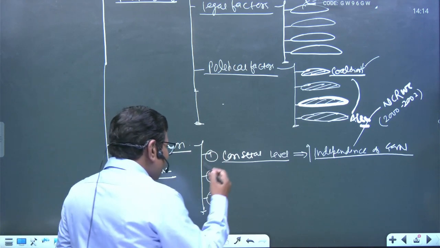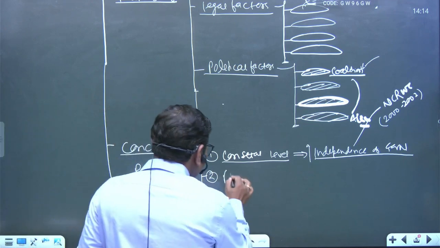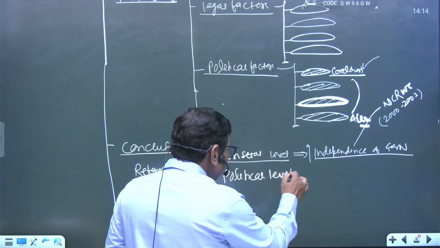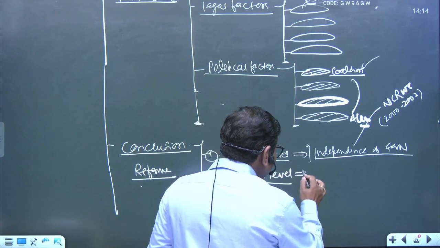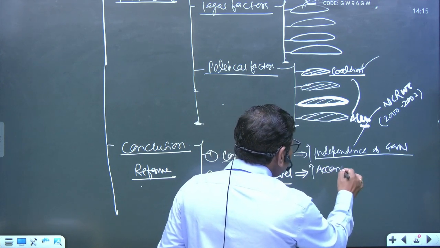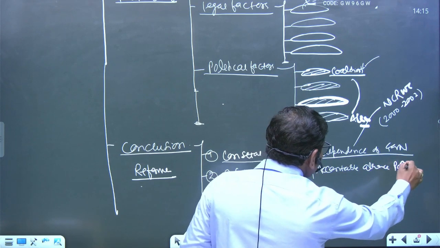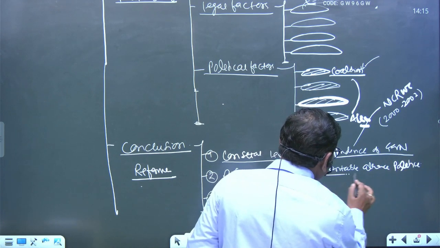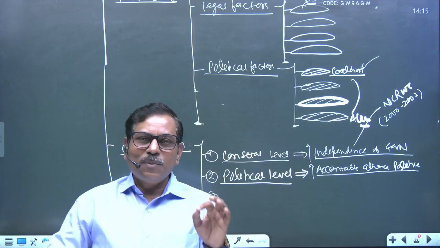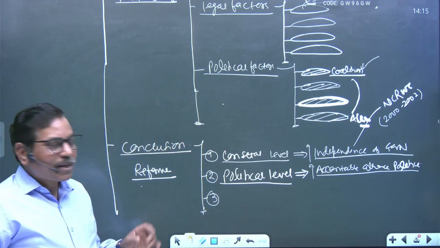Second important is some reforms should be done at which level? Political level, right? Political level तो हमने reform किया ही है. Alliance politics we have made here. So very important is accountable alliance politics. Accountable alliance politics should be there, right? So politics should not be based upon self-interest, but should be based upon the national interest, and the agenda should be based upon the constitutional philosophy, right?